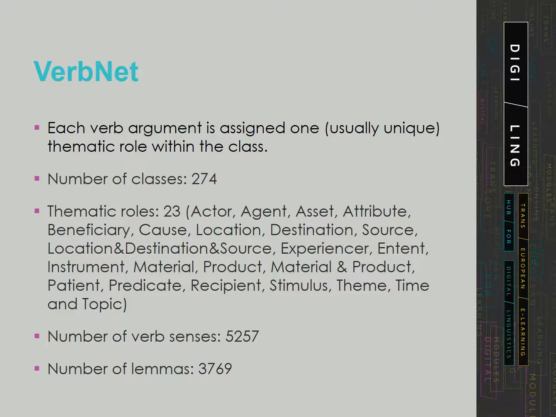There are 23 thematic roles: actor, agent, asset, attribute, beneficiary, cause, location, etc. It contains 5,257 verb senses and 3,769 lemmas. It is located directly at the boundary between syntax and semantics. On the syntactic side, the lexicon contains syntactic frames, field syntax, with selectional restrictions of verb arguments, field roles.